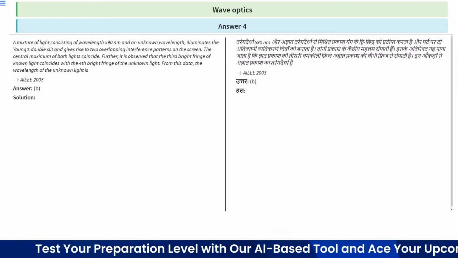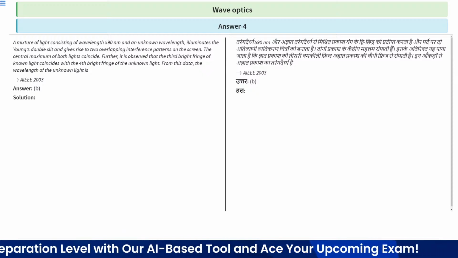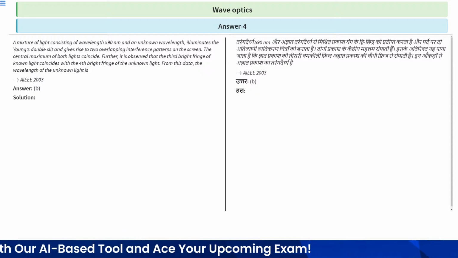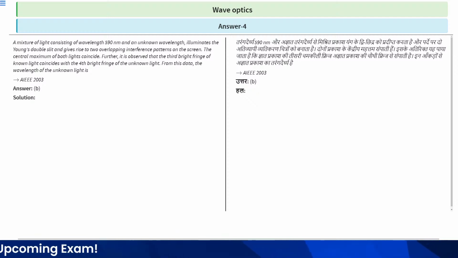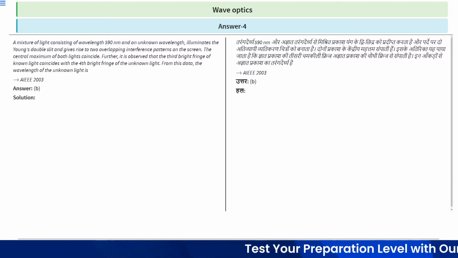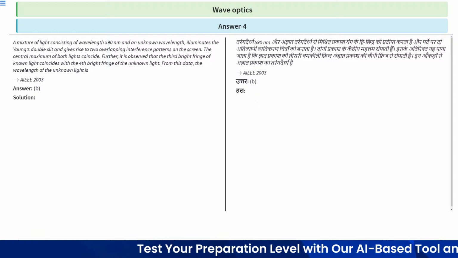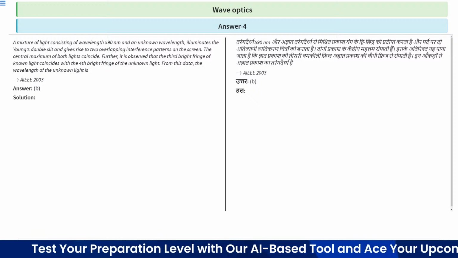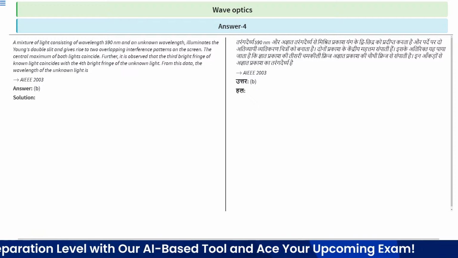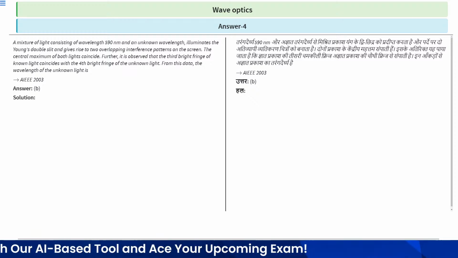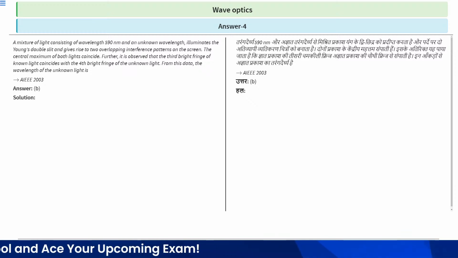So a mixture of light consisting of wavelength 590 nm and an unknown wavelength. The question tells us that a mixture of light consisting of two wavelengths, the first is 590 nanometer and the second one is unknown, illuminates the Young's double slit and gives rise to two overlapping interference patterns on the screen.